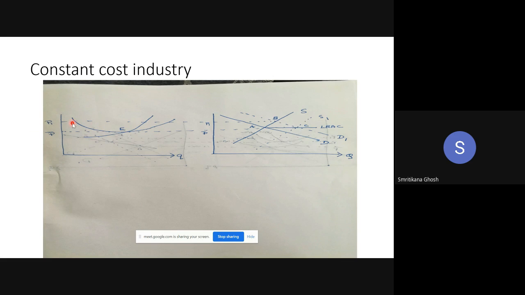Now at this price P1, what will be the equilibrium? That will be the equilibrium because AR is equal to, or P is equal to, LAC. That should be the equilibrium when LMC is upward rising. So this is the equilibrium initially. I'm not telling this is long run.